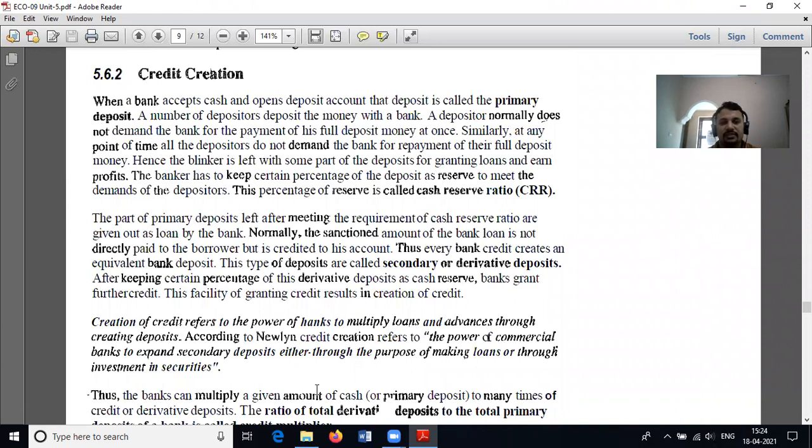Credit creation means that when a bank receives a deposit from a person, it is called a primary deposit. This money can be retained by the bank as a reserve. From the deposit amount so received, the bank has to keep a certain nominal amount as a reserve in accordance with the rules framed by the Reserve Bank of India. After keeping the money as a reserve, the balance amount can be utilized for giving loans and advances.